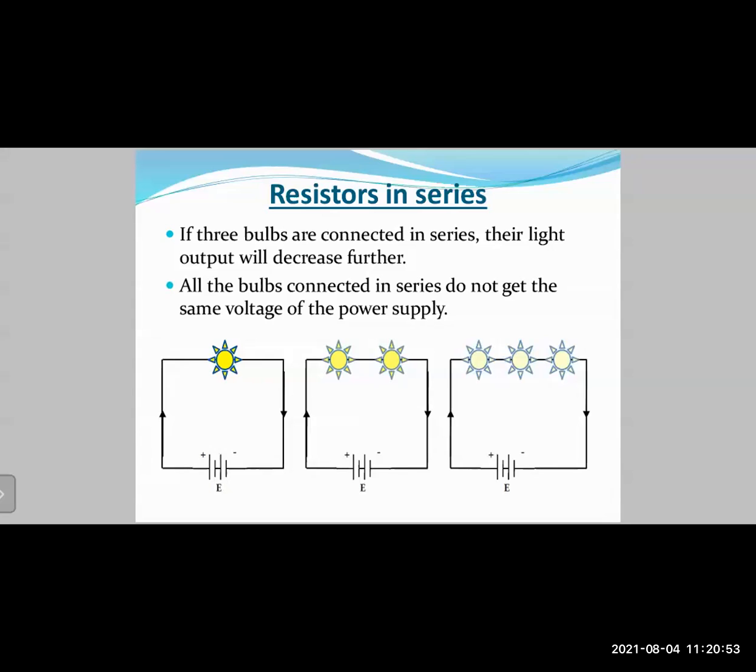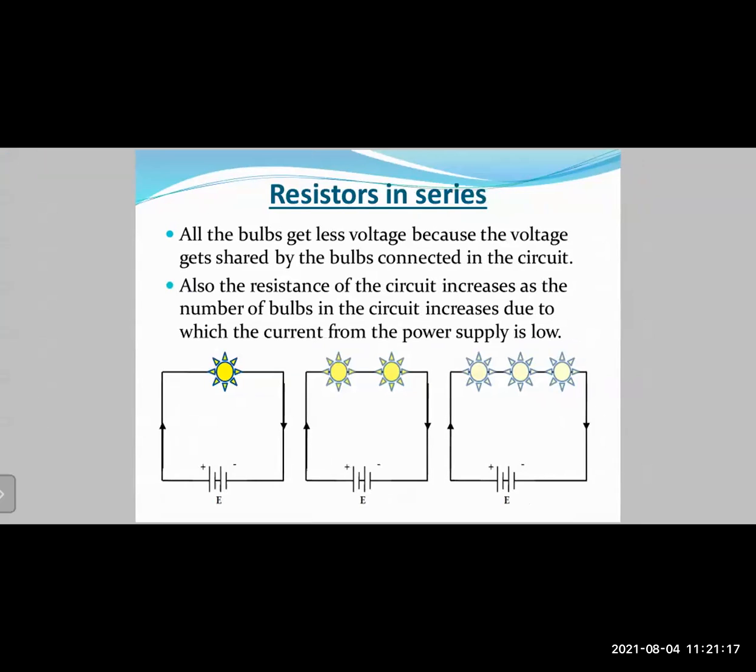Right, so as you can see in the first case on the left hand side, only one bulb is there. It glows with the maximum brightness, right? When you get two bulbs, what happens? The voltage gets divided and the bulbs get a bit dimmer. Okay, when you connect one more bulb, when you have three bulbs, what will happen? The voltage gets further shared. Okay, so the bulbs still get dimmer. Further, all the bulbs get less voltage because the voltage gets shared by the bulbs connected in the circuit. So as you go on putting more and more bulbs, what will happen? The brightness will go on decreasing further and further.